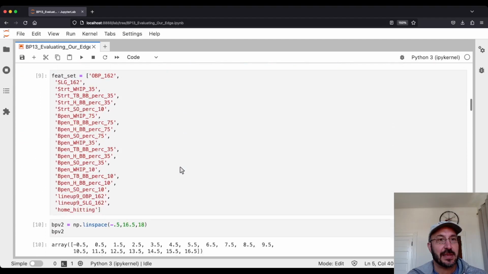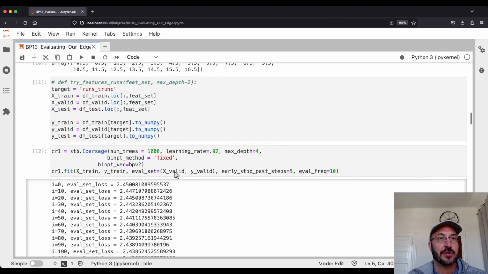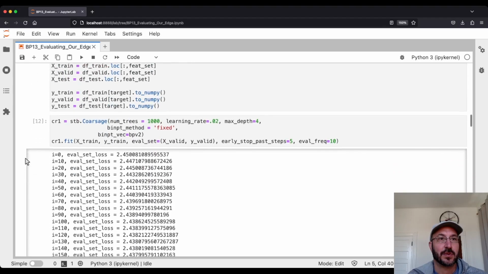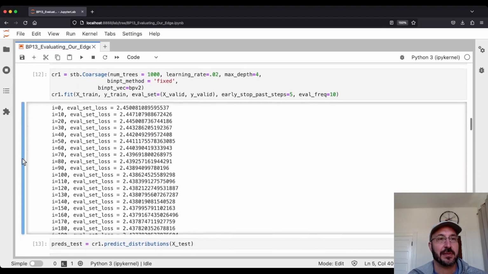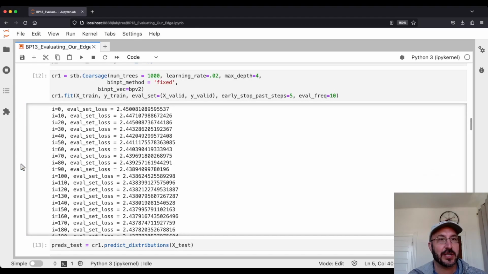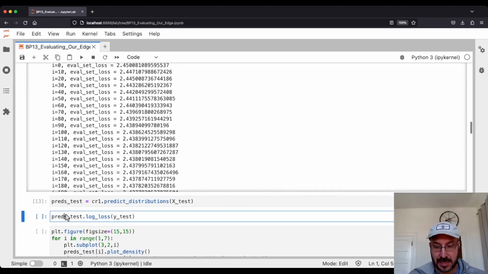So all of this is the same feature set. We're building these individual models. I've already run the corsage model. Again, everything's the same here, except with a slightly smaller training set. We're going to have a slightly bigger test set.